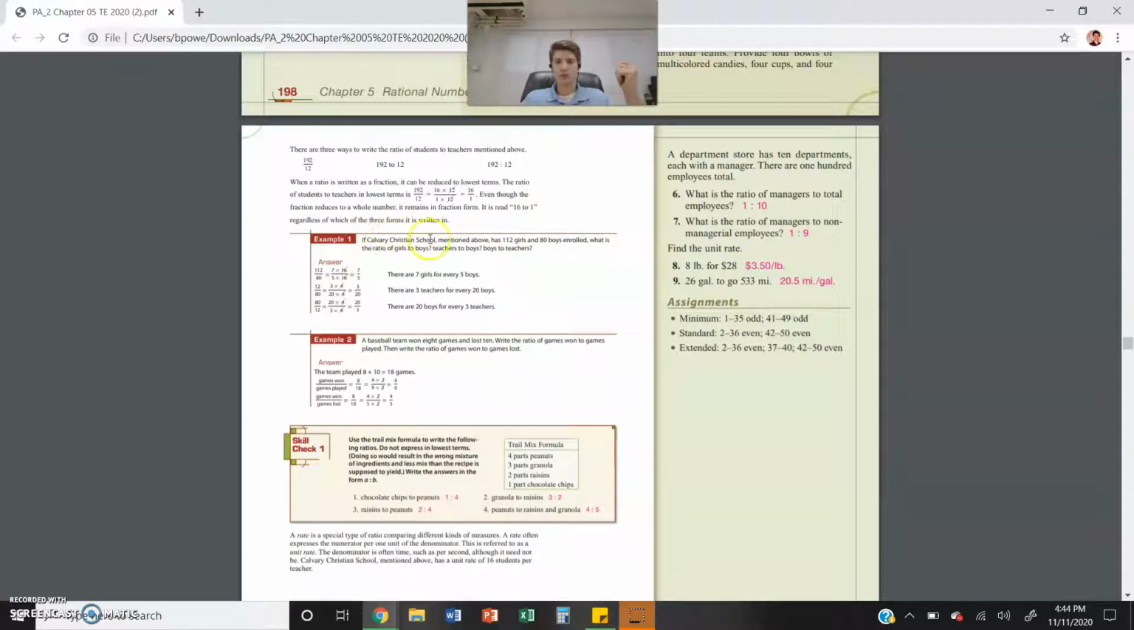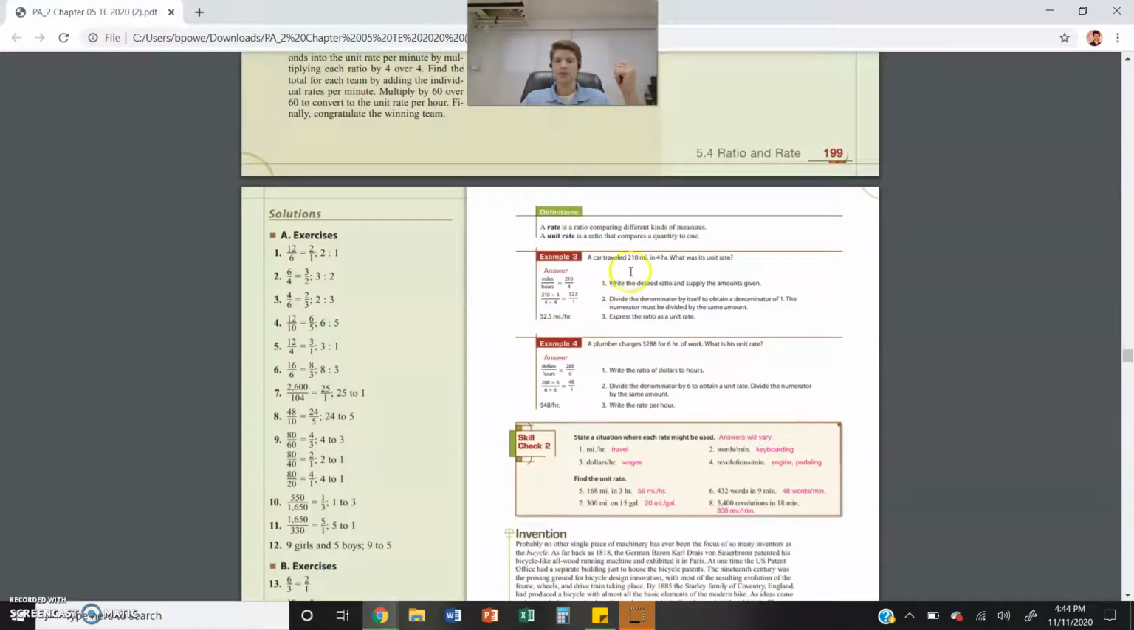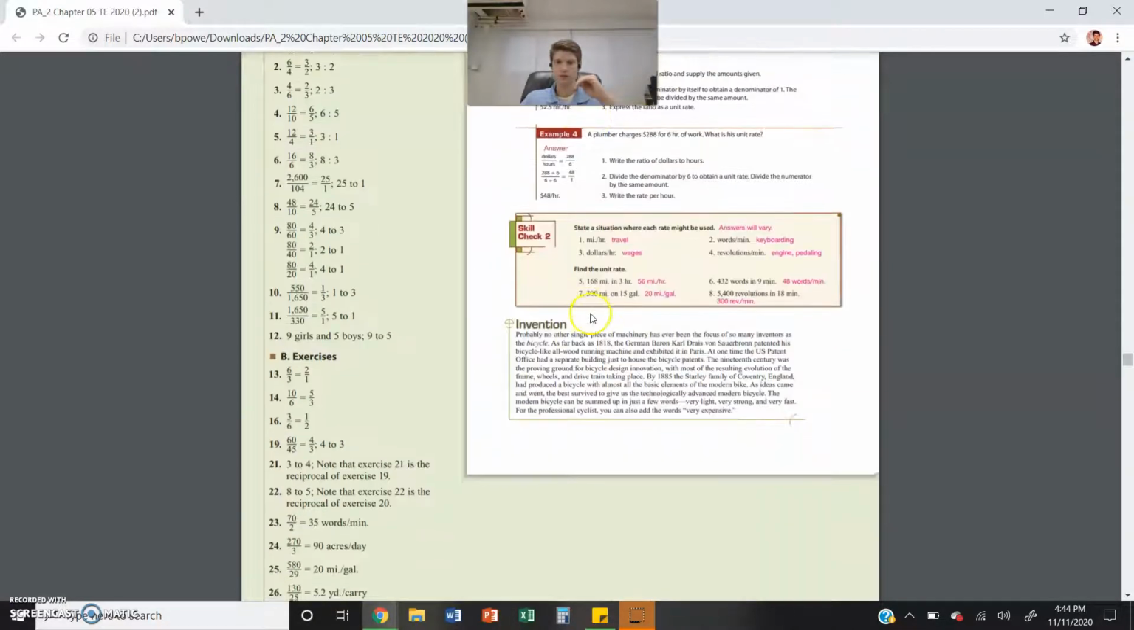Here, it gives you like a story problem. You're going to compare them, but always reduce. Okay? Unit rate, again, all you do is divide. You divide 210 by 4, like they do here, and always remember your units.